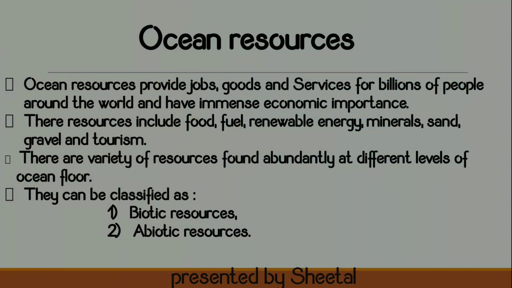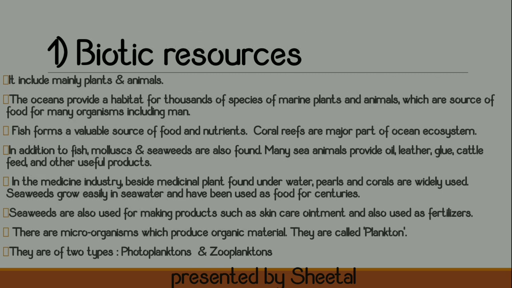Now let us see how these biotic and abiotic resources are being classified. Let us start with the first part, that is the biotic resource. It includes mainly the plants and animals. Whichever plants and animals are found inside the ocean floor come in your biotic resources. The oceans provide a habitat for thousands of species of marine plants and animals, which are the source of food for many organisms including man.